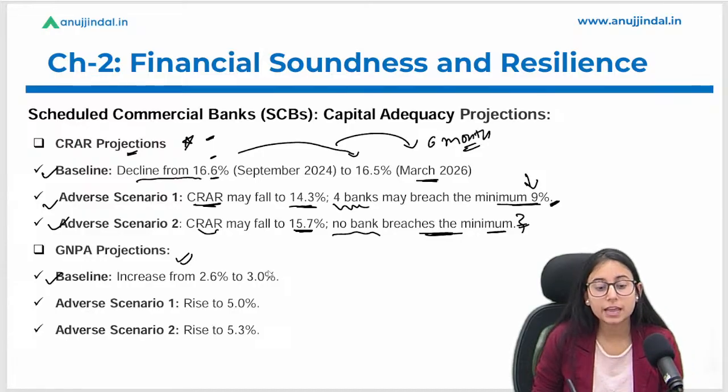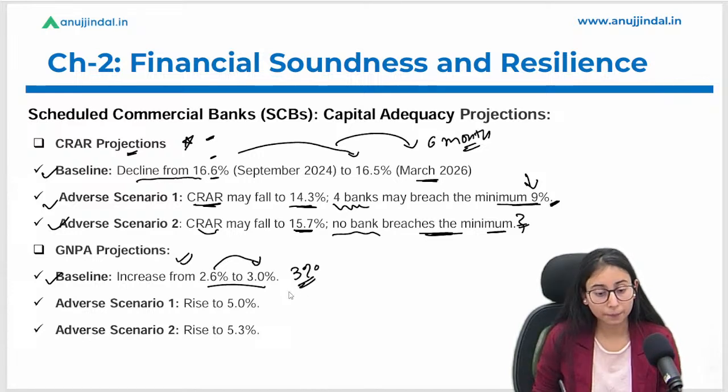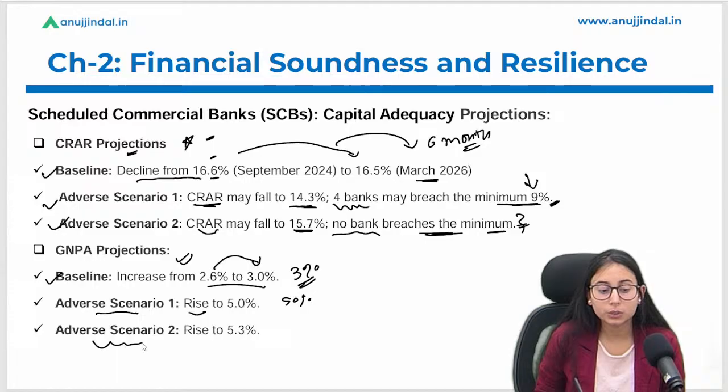Under the normal scenario, it is expected to increase from 2.6% to 3%. Under adverse scenario 1, it is expected to rise to 5%, and under adverse scenario 2, it is expected to rise to 5.3%.